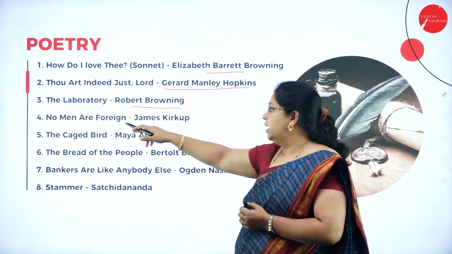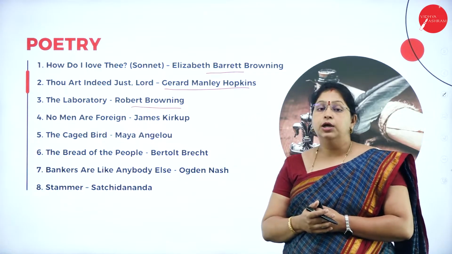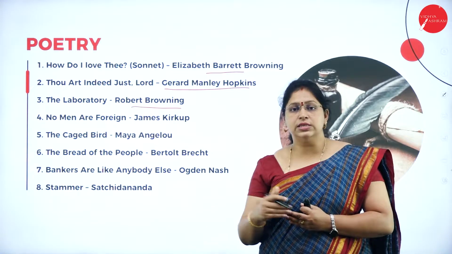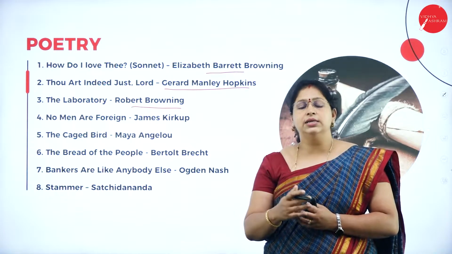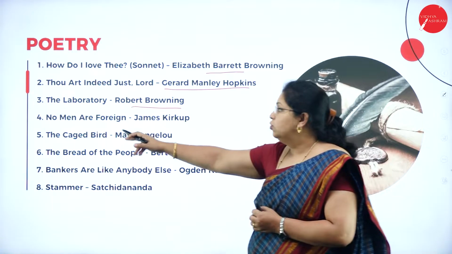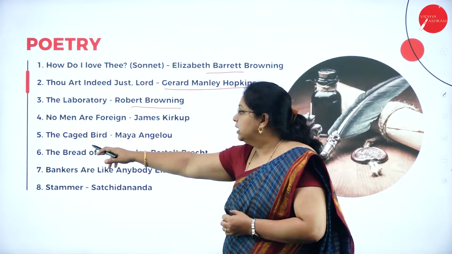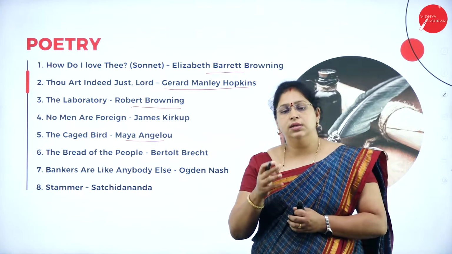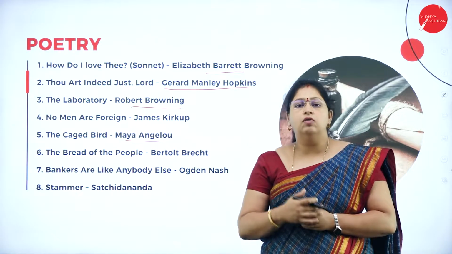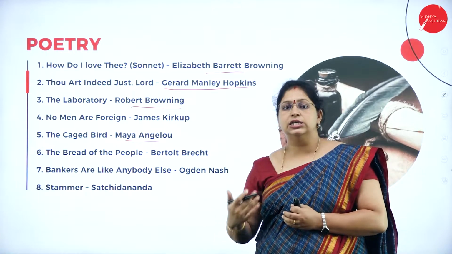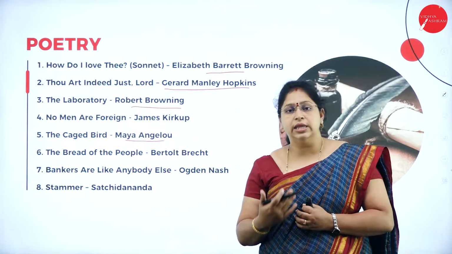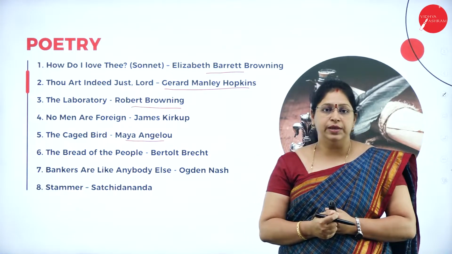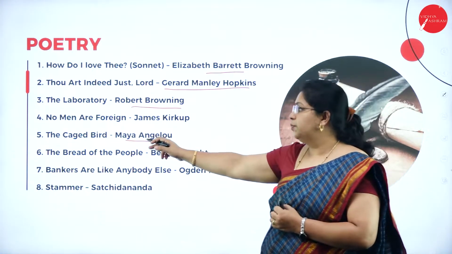Then No Men Are Foreign by James Kirkup. Here we will know that no men are foreign, we are universally brothers. So that is the theme of the poem here, No Men Are Foreign. Then The Caged Bird by Maya Angelou. This is about the mind of a person, how we feel. If a bird is caged, what it feels, in the same way our emotions and feelings are controlled. What will be our experience? So that we will be seeing in this poem.